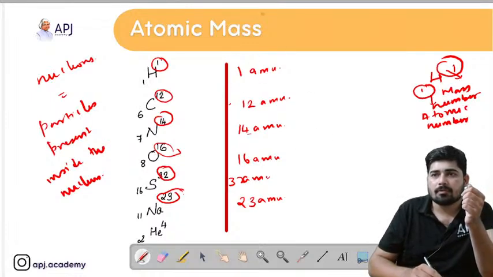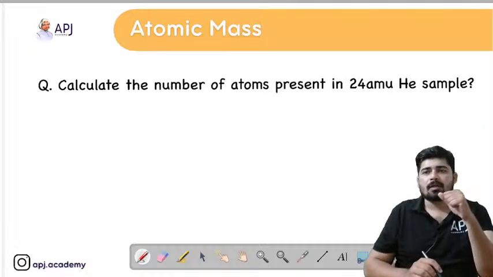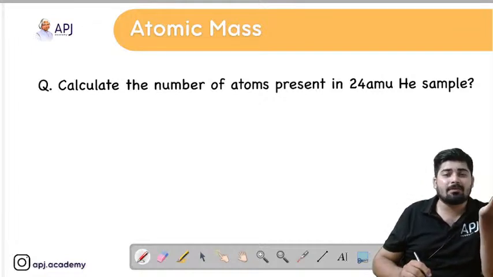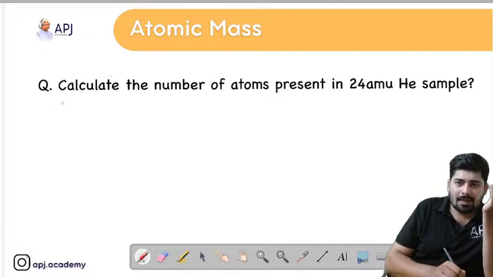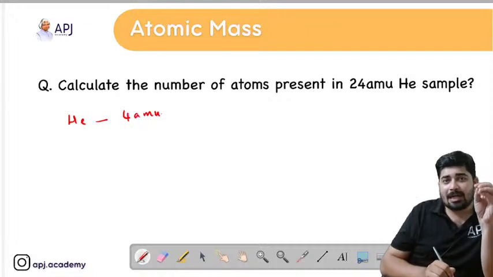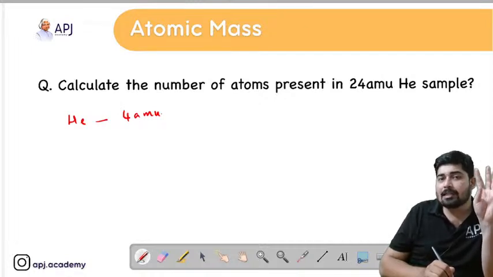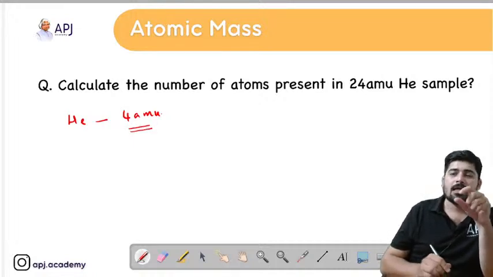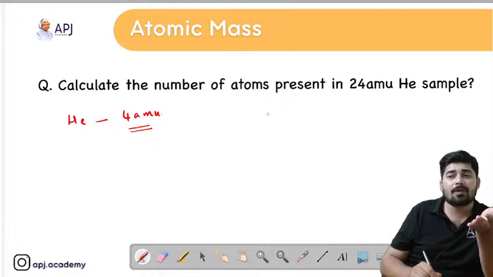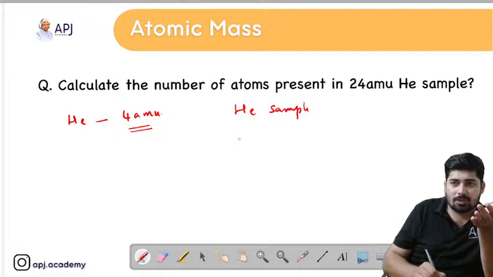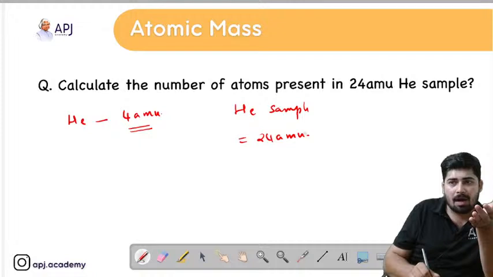Okay, now let's calculate the number of atoms present in a 24 AMU helium sample. We know that the mass of helium is 4 AMU. How did I know that? Because helium contains 4 nucleons. So if helium contains 4 nucleons, then the mass of one atom of helium will be 4 AMU. Now calculate the number of atoms present in 24 AMU. I have a helium sample which has 24 AMU as its mass.